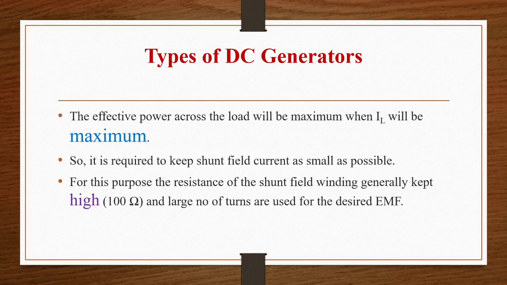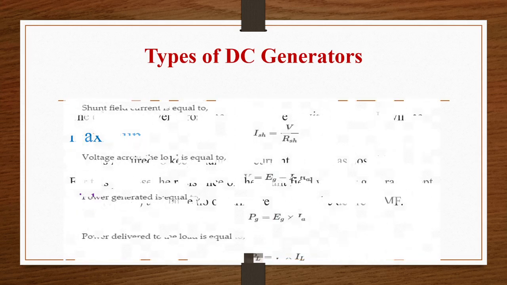So effective power across the load will be maximum whenever IL is maximum. So we have to keep the shunt field current as small as possible. That is why we are keeping the resistance of shunt field winding high, and the number of turns will be more. So the number of turns of shunt field winding will be more, and the number of turns of series field winding will be less. So in series field winding current will be more, in shunt field winding current will be less, and resistance is high in shunt field winding, resistance is low in series field winding.